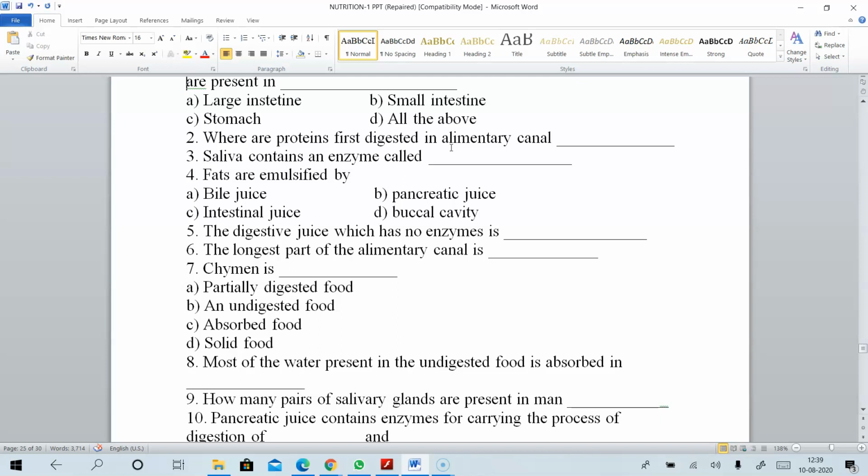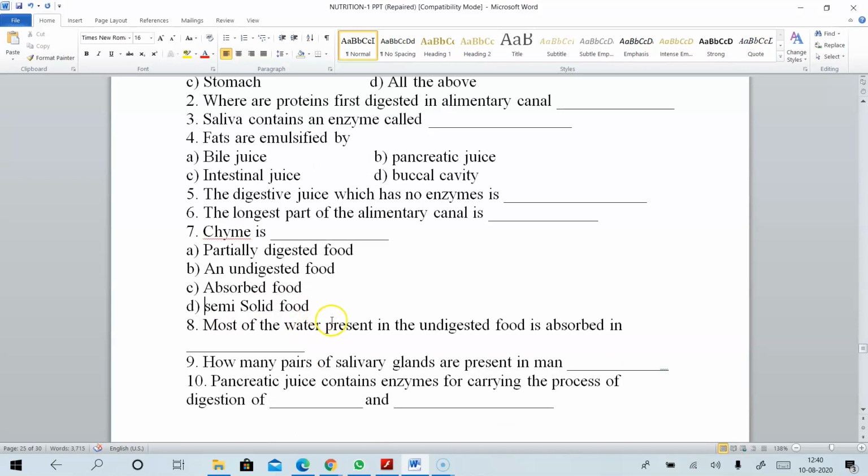The next. What is meant by chyme? Chyme is dash. Choose the correct answer and write down. What is chyme? Options are partially digested food, option B, undigested food, option C, absorbed food, option D, semi-solid food.